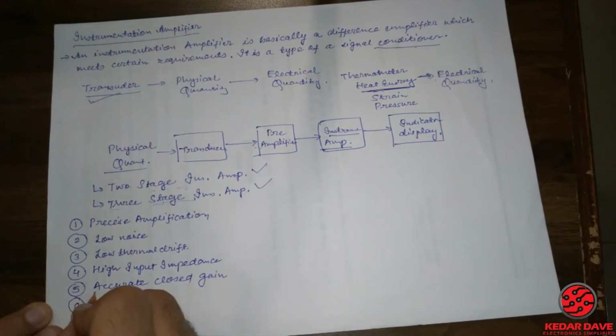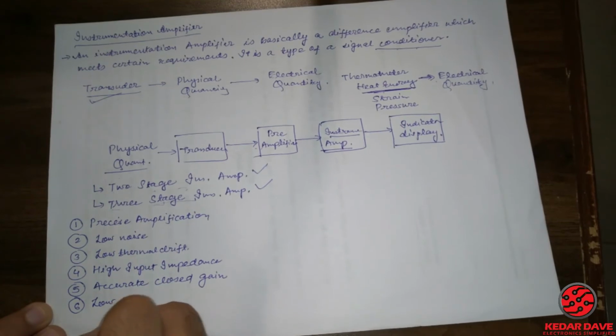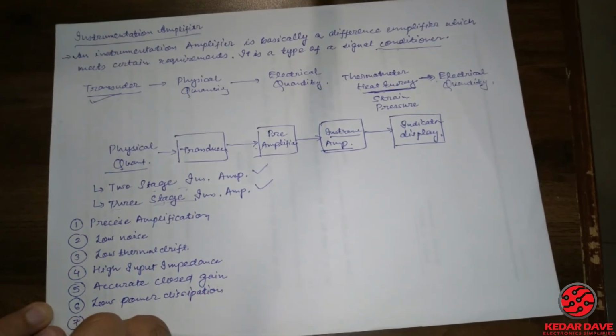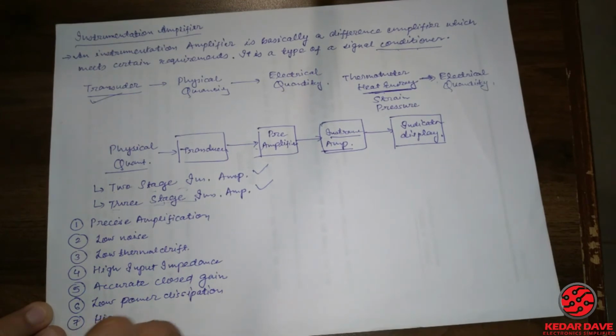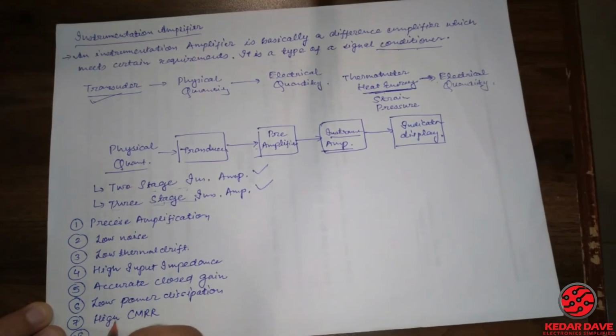Sixth will be low power dissipation, it will consume less power. Seventh term is high CMRR, that is common mode rejection ratio, and the eighth term is high slew rate.